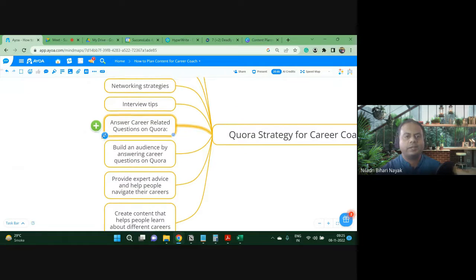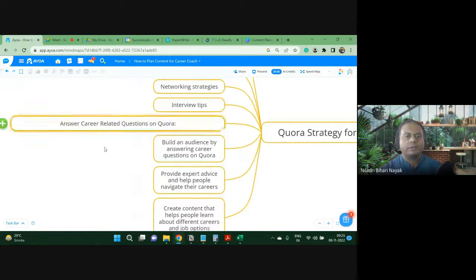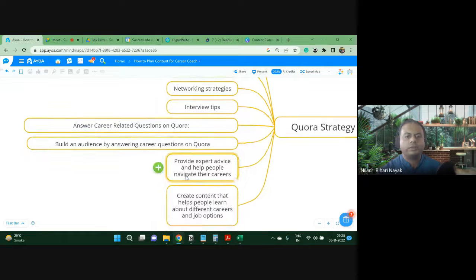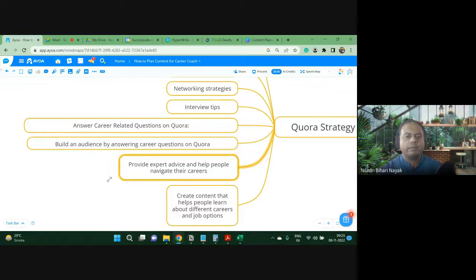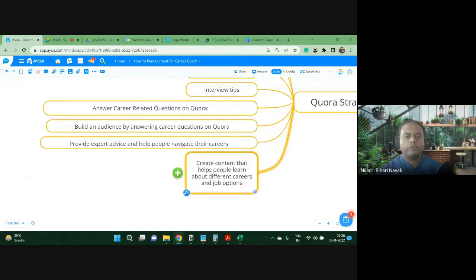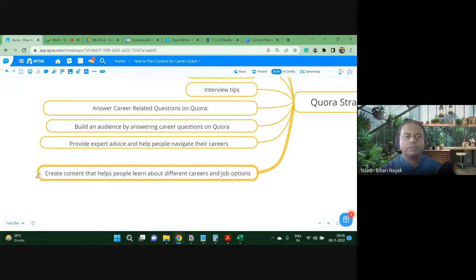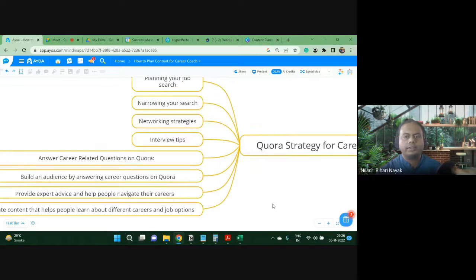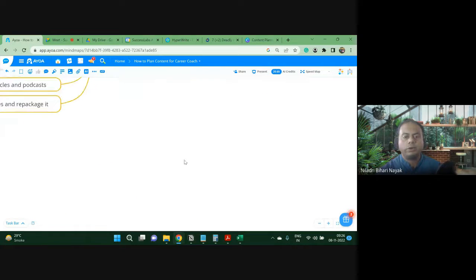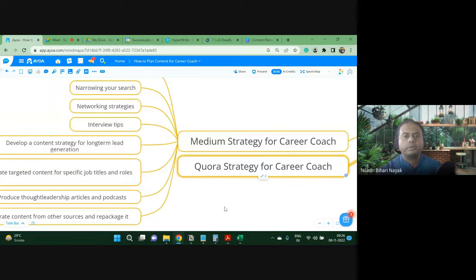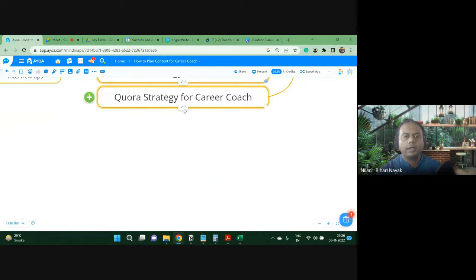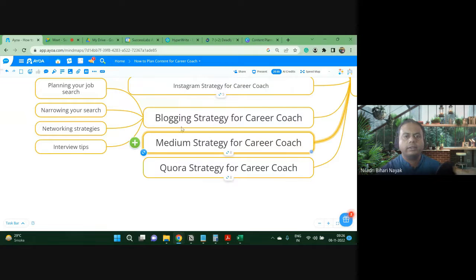So it will be giving unique tips. Answer career-related questions on Quora. Build an audience by answering career questions. Provide expert advice and help people navigate their career. Create content so that people learn about different careers and job options. So these are the different Quora strategies we can see, right? I'm just minimizing. It is just a sample, but there are a lot of things to do, right? In the starting point, this can be very useful and we can develop it further, right?